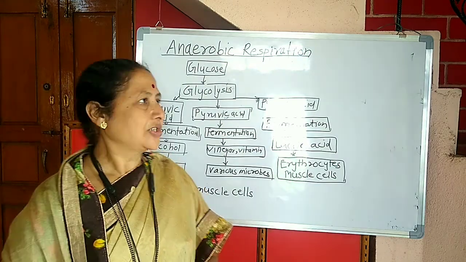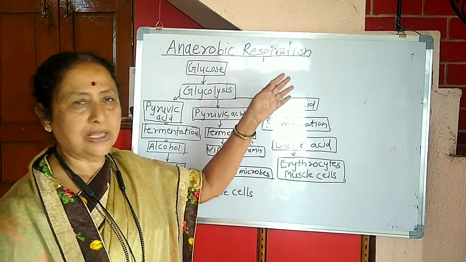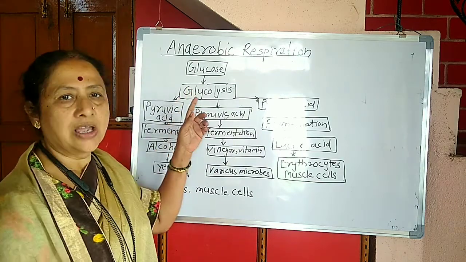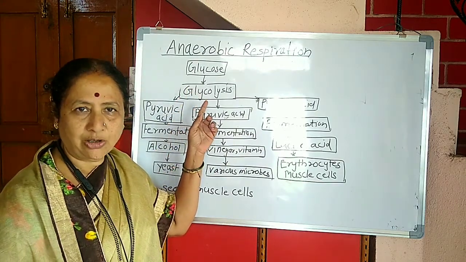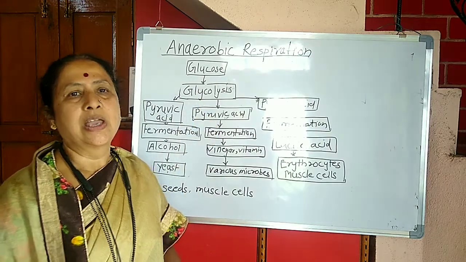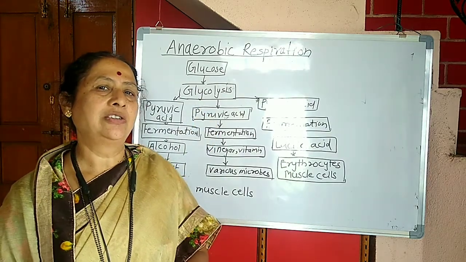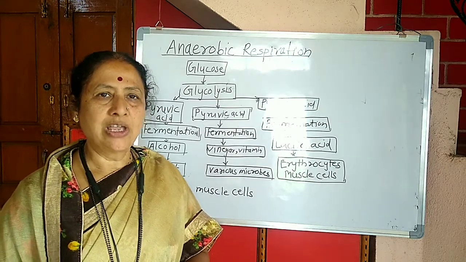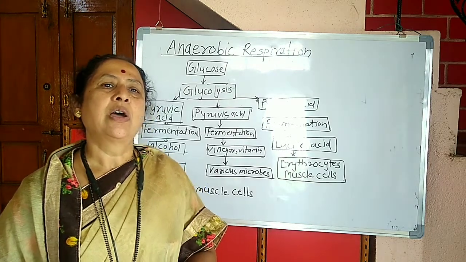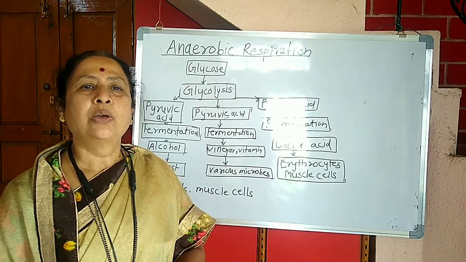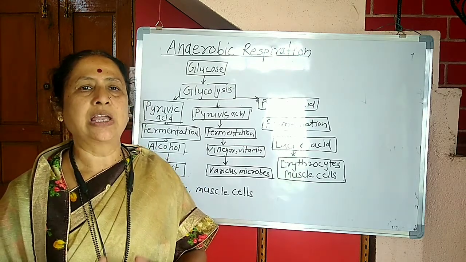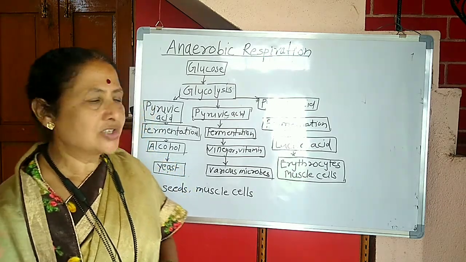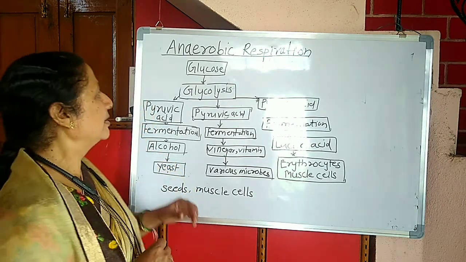First, understand the process of anaerobic respiration, that is glucose undergoes the glycolysis. In the aerobic respiration, we studied that glucose completely oxidizes. Now here, the incomplete oxidation of glucose occurs, and that's why the energy produced is in less amount. Let us study in detail.